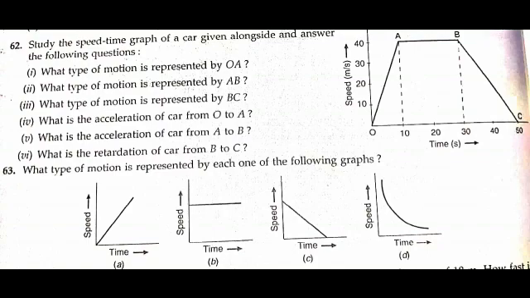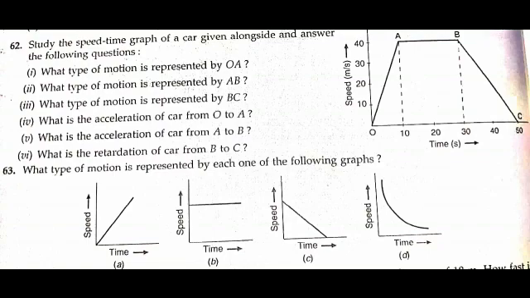Subtopic 2. What type of motion is represented by AB? So from A to B, the body is moving with constant speed, and that speed is how much? 40 meter per second from the figure here. Subtopic 3, what type of motion is represented by BC? That is from B to C, what type of motion is represented? So from B to C, if we find the slope, we will confirm that it represents uniform retardation, or also we can say uniform deceleration.